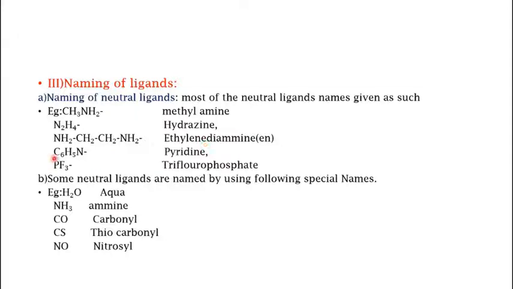Then you have C6H5N, this is pyridine, PF3 is trifluorophosphine, and there are some neutral ligands which have special names like H2O is called aqua, NH3 is ammine, CO is carbonyl, CS is thiocarbonyl, NO is nitrosyl. So these are the neutral ligands, and these are the names you mention when these ligands are present in the coordination complex.